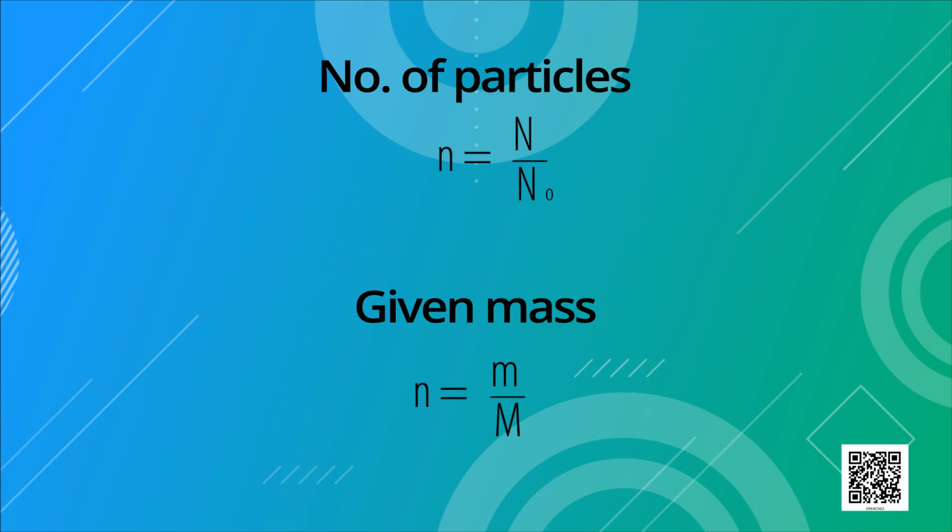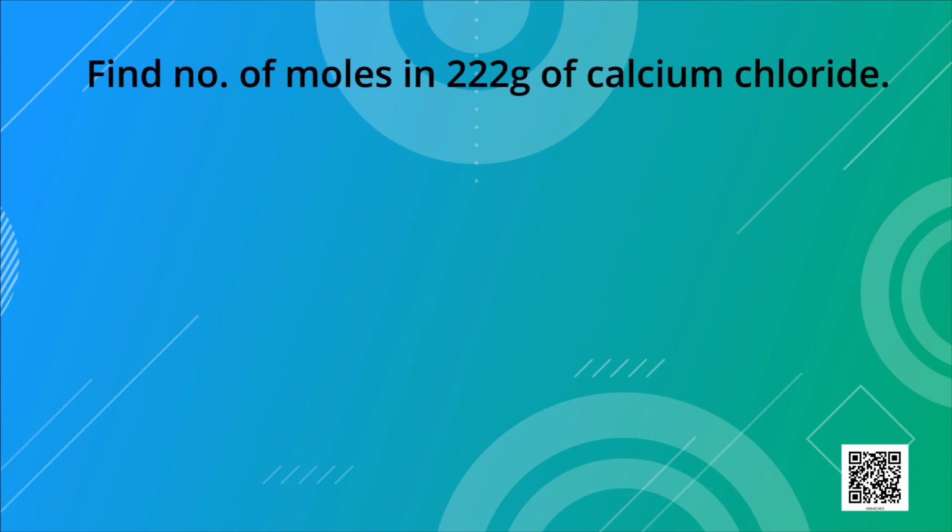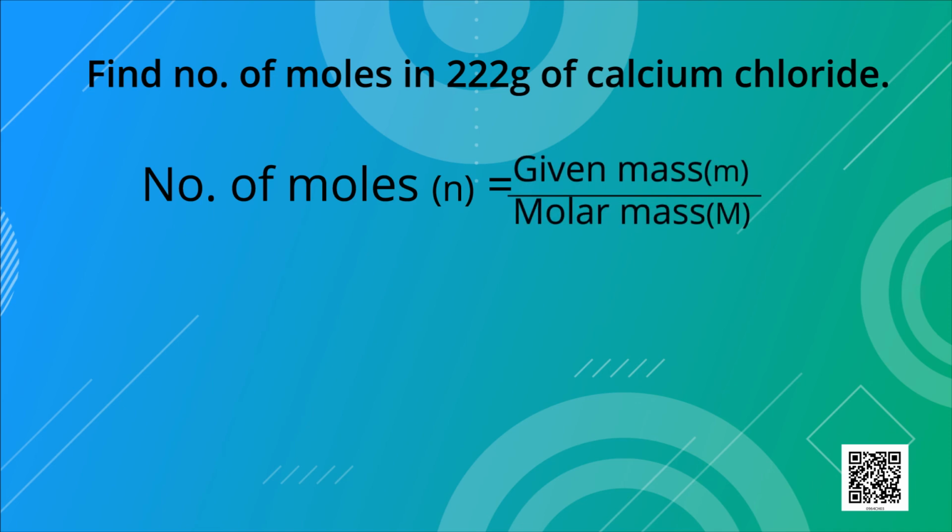Let us solve some problems based on these formulae. First question, find number of moles, where we have a given mass. So the question is, find number of moles in 222 grams of calcium chloride. As we know the formula, n is equal to small m upon capital M, where small n is number of moles, small m is given mass and capital M is molar mass.